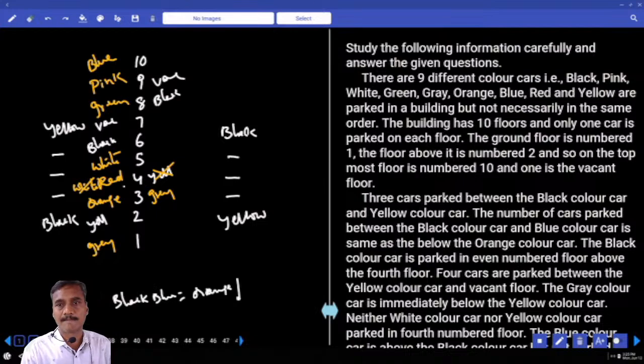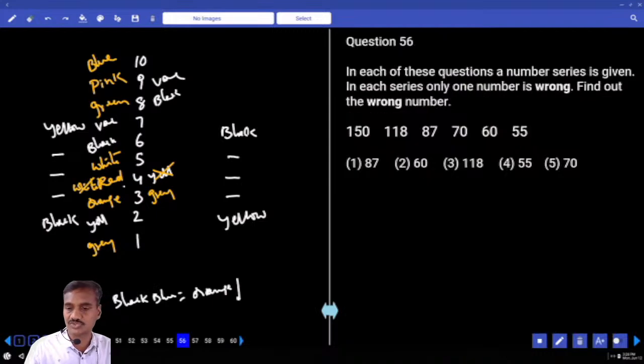Done with this paper? ఇంకేమైనా ఉన్నాయా పేపర్లో? Yes? Number please. 56. Then coming to question number 56 to 60.